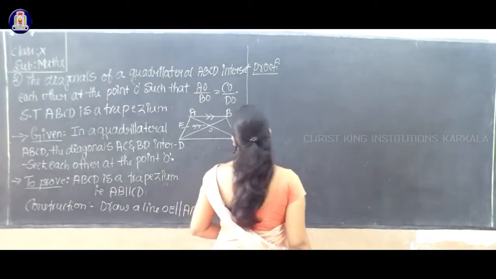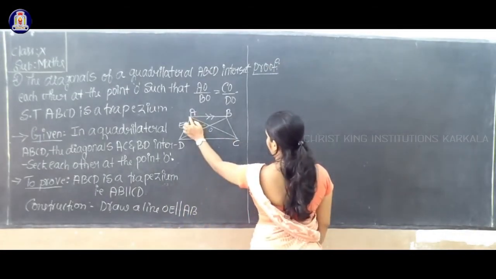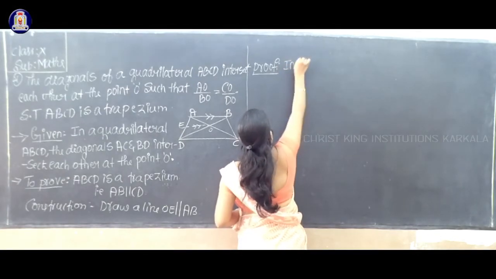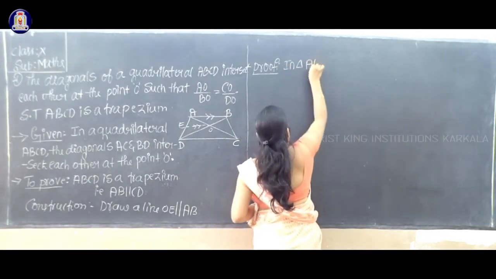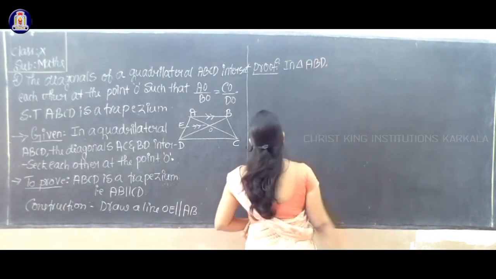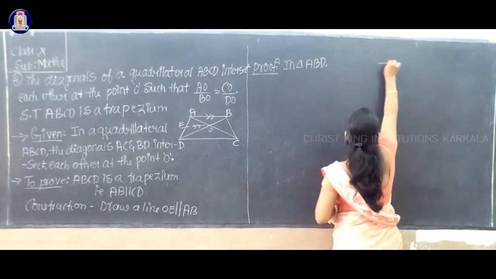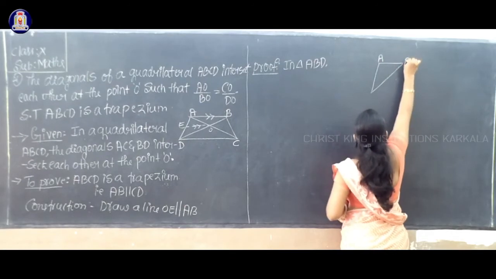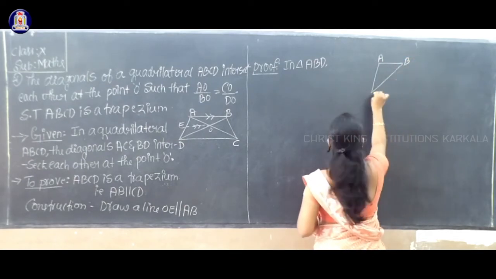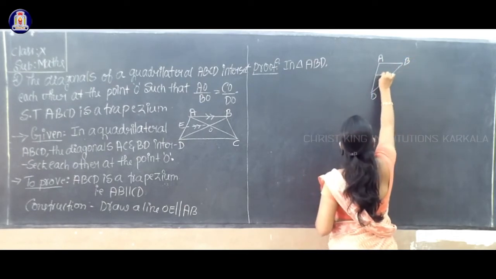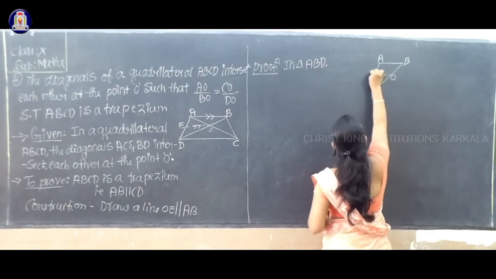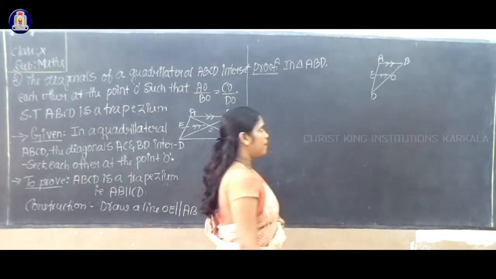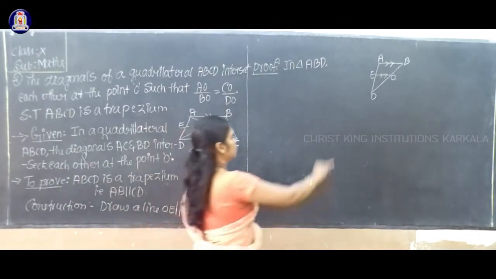Proof. Consider triangle ABD. I will draw it separately. This is A, this is B, and this is D. So this is O and E. Here OE is parallel to AB.